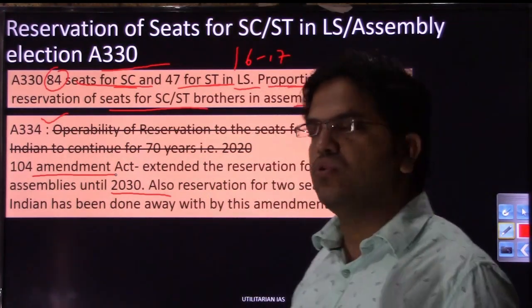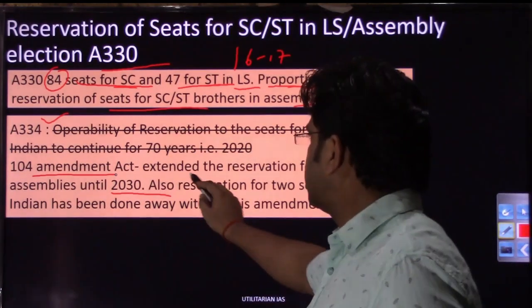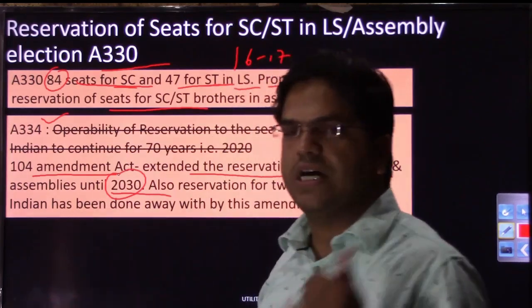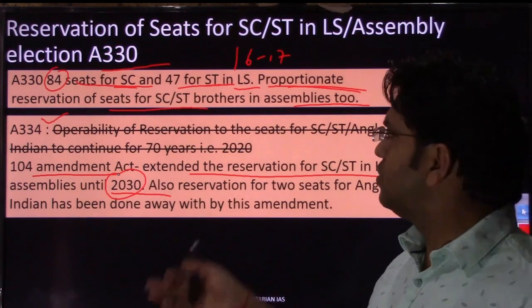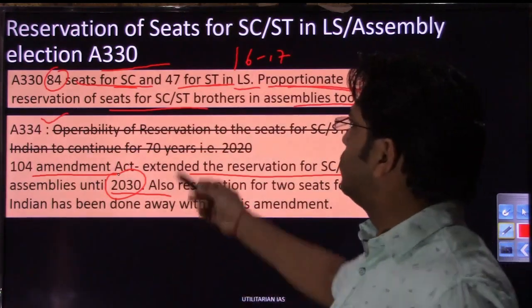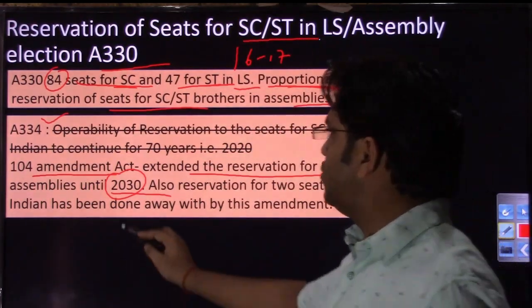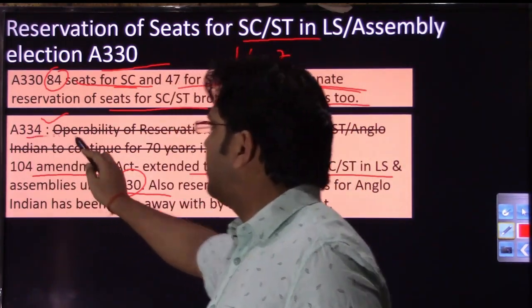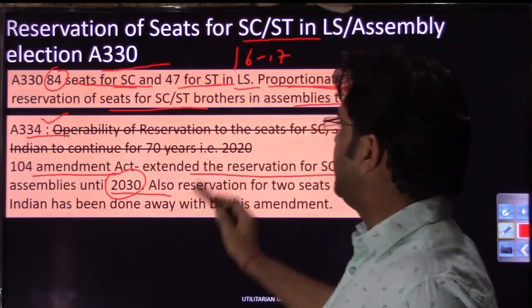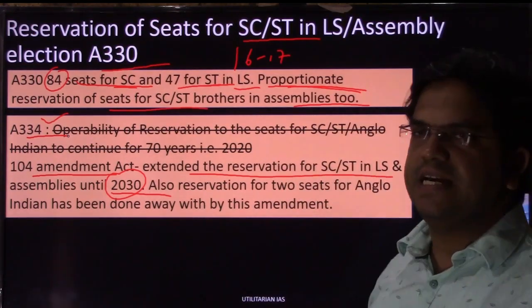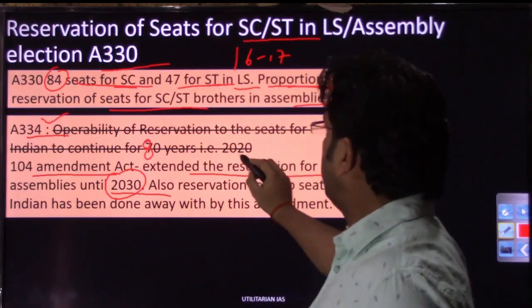So 104th Amendment Act से दो चीजें की गई. The first thing was that the reservation for SC and ST classes in Lok Sabha and Assembly was extended until 2030, because according to the last amendment, this reservation was extended only to 2020. राइट, 2020 में अगर ये 104th अमेंडमेंट हम नहीं लाते, तो ये रिजर्वेशन लोकसभा एंड स्टेट असेंबली में इन क्लासेस के लिए कंटिन्यू नहीं हो पाती. So by the 104th Amendment we amended Article 334, and we said that the operability of reservation of seats for the SC and ST community and Anglo-Indians remains continued, now not for 70 years but 80 years, and not till 2020 but 2030.